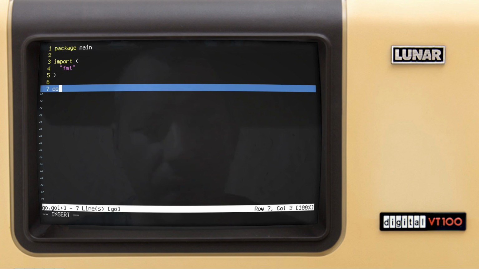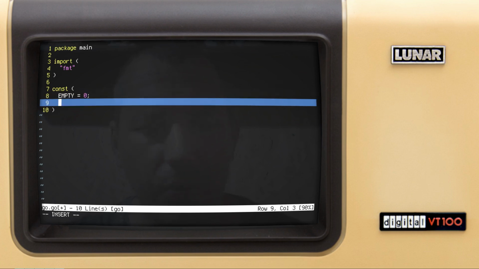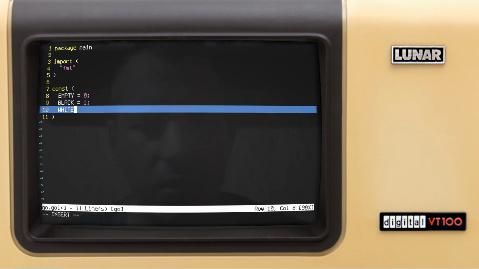Okay, then we want to define a few constants. We will define a constant for an empty square. This will be equal to 0. Also, black stones would be encoded as 1. Then white stones would be encoded as 2.